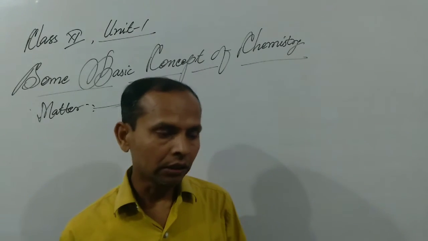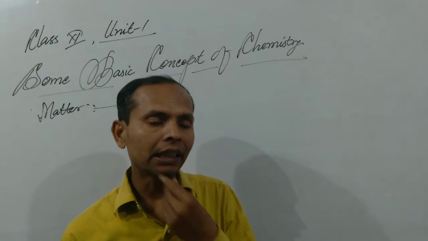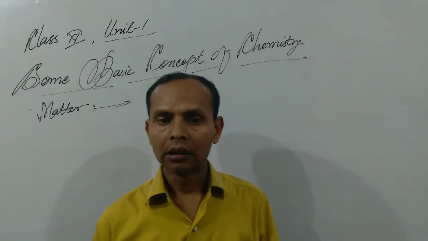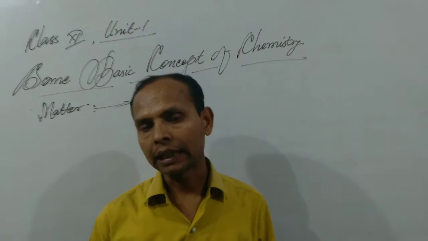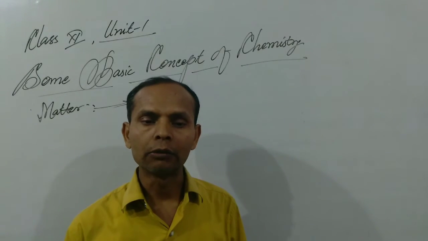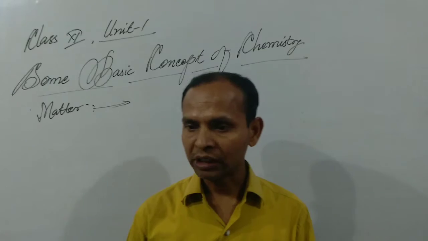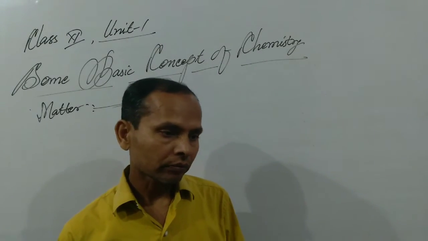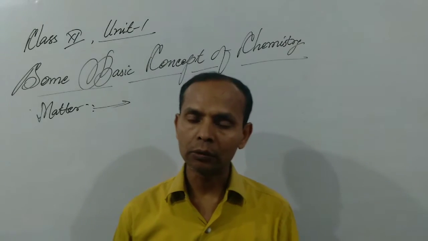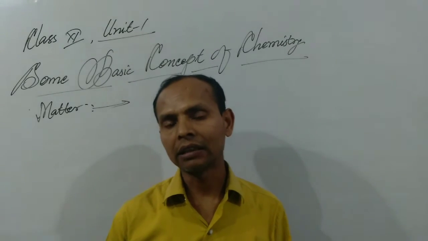These all things are considered as matter because they occupy a space and have mass. That is why we call them matter. This is the definition of matter.